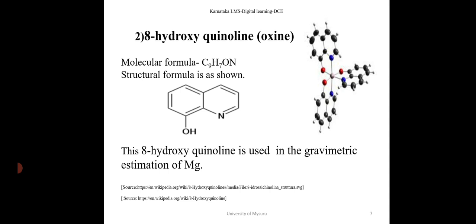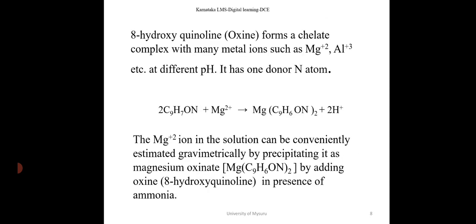Second example, 8-hydroxyquinoline, also called oxine. Molecular formula C9H7ON. Structural formula is as shown. This 8-hydroxyquinoline is used in the gravimetric estimation of magnesium. 8-hydroxyquinoline forms a chelate complex with many metal ions such as magnesium ion, aluminum ion, etc. at different pH. It has one donor nitrogen atom.